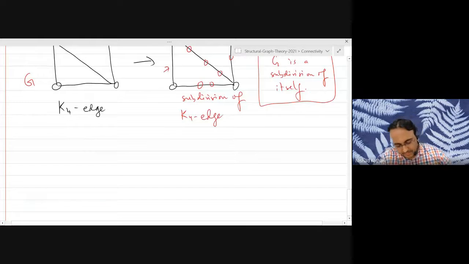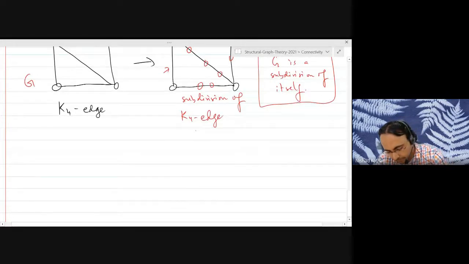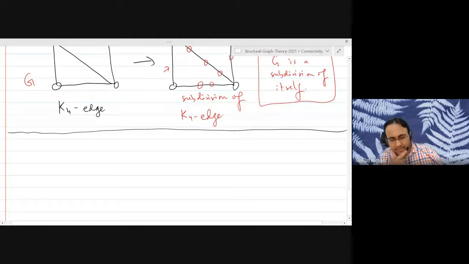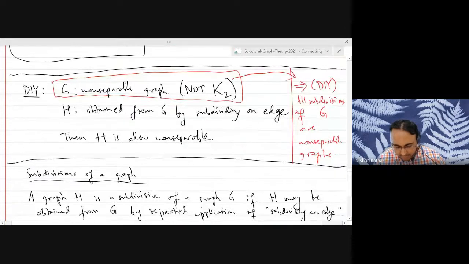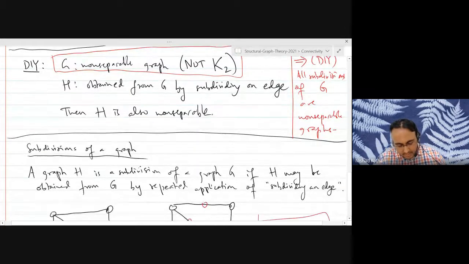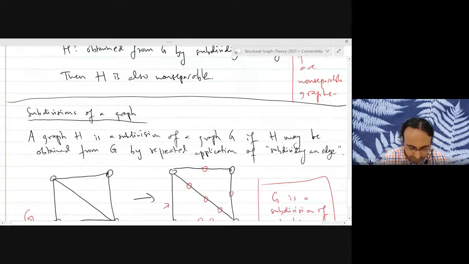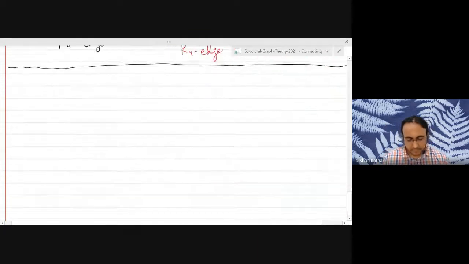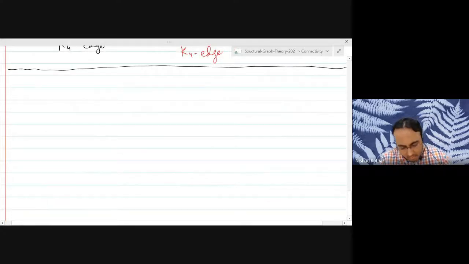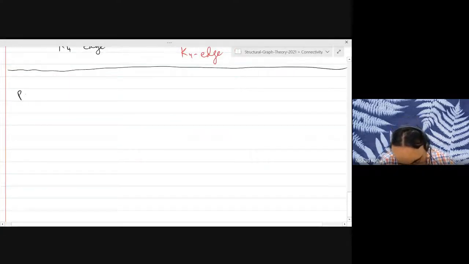Okay. So that's basically what's going on. And I wanted to give you some other do-it-yourself problems regarding the subdivision definition. So please take a look at the last lecture's do-it-yourself problems. There are some other problems there related to subdivisions. Okay, so let's try to prove theorem 5.2.